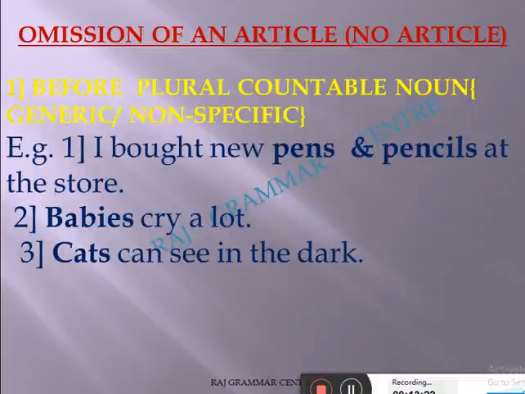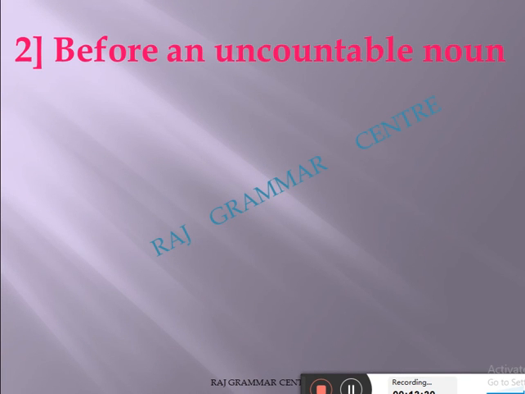Second rule. What is the second rule where we don't use articles? Before an uncountable noun. First, what I told you: before a plural countable noun, don't use an article. We use an article only before a singular countable noun.